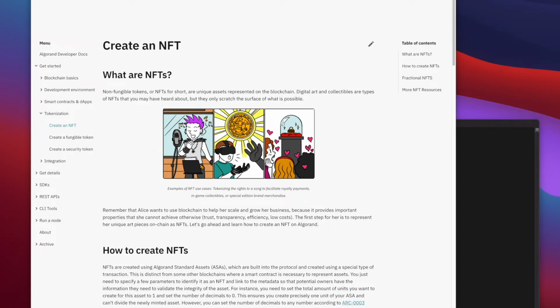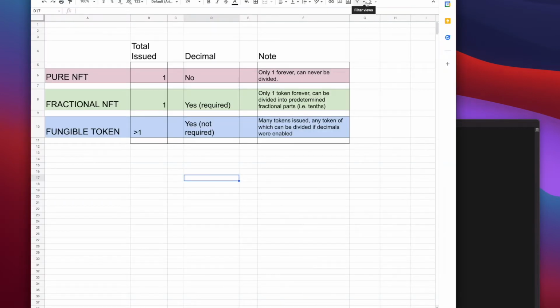First thing that we want to know is what they are. And basically I made this little chart to show you the difference. We can see that a pure NFT, as kind of what we've always thought NFTs are, has a total issued of 1. It can have no decimal, and because of this, there's only one of them forever and it can never be divided. So if you have a pure NFT, even if you want to, you cannot break it up later.